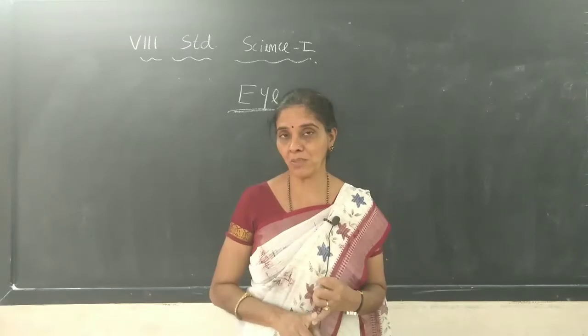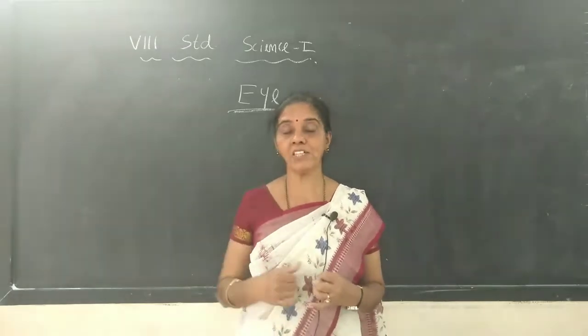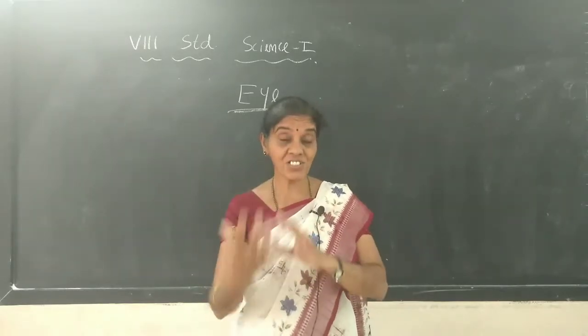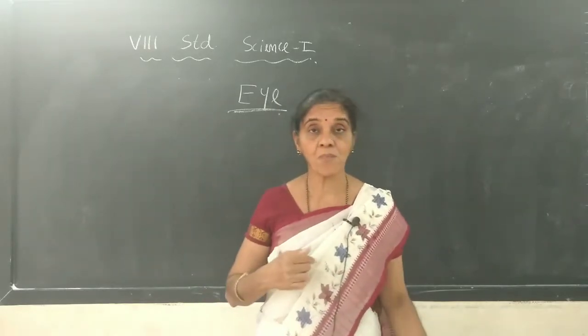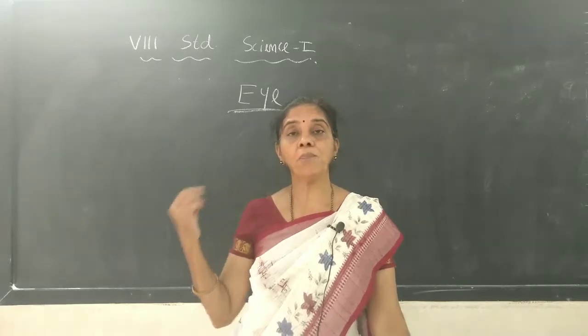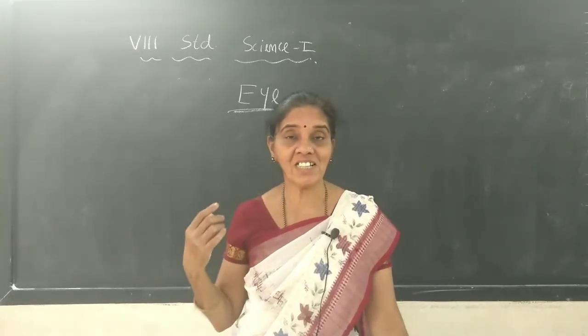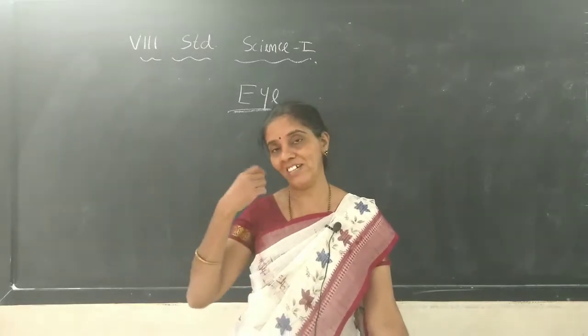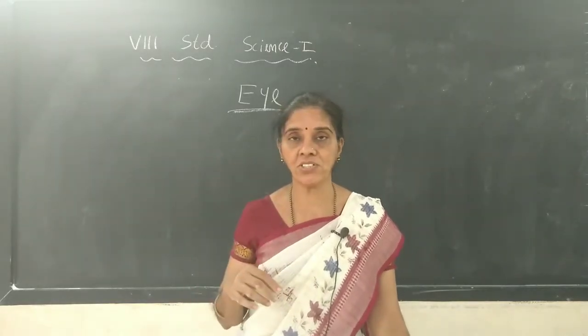then only it is possible, because the brain will make you understand when the reflected light enters our eyes. Then the optic nerve will send the signal, because they will get activated by light when it enters our eye, forming the image.